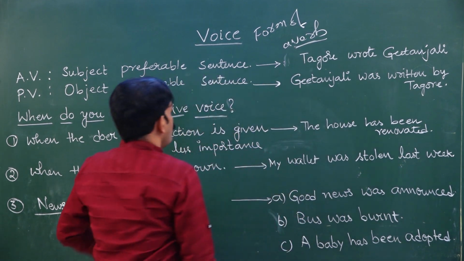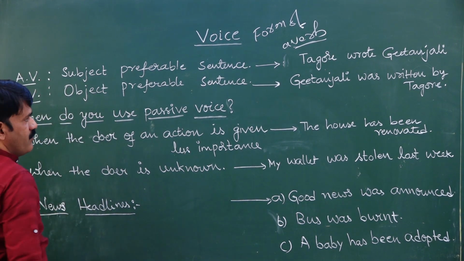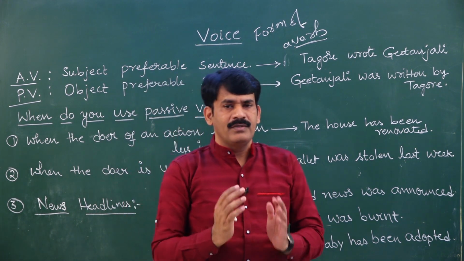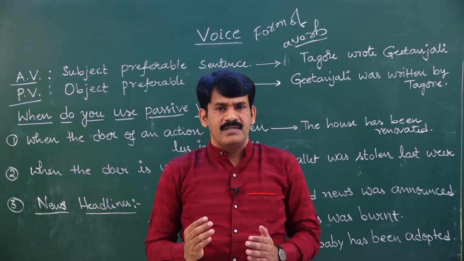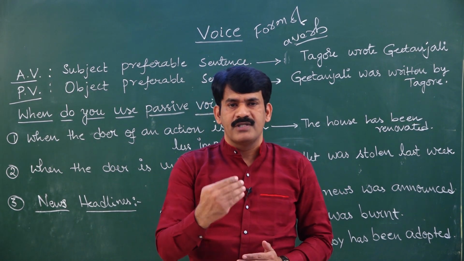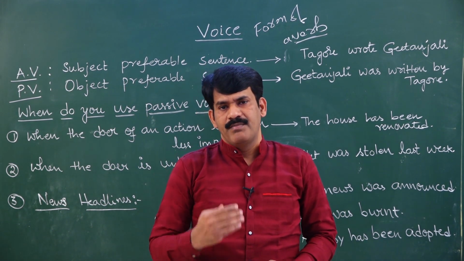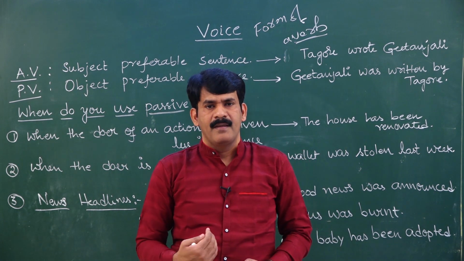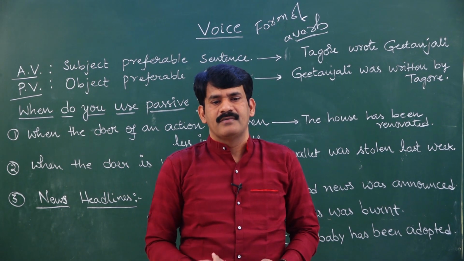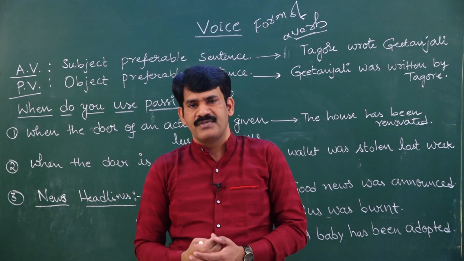Verb has two forms. They are active voice and passive voice. What is active voice? Active voice is used when we give importance to the subject. Means it is simply the subject preferable sentence. Passive voice we use when the object is given importance, which means object preferable sentence.